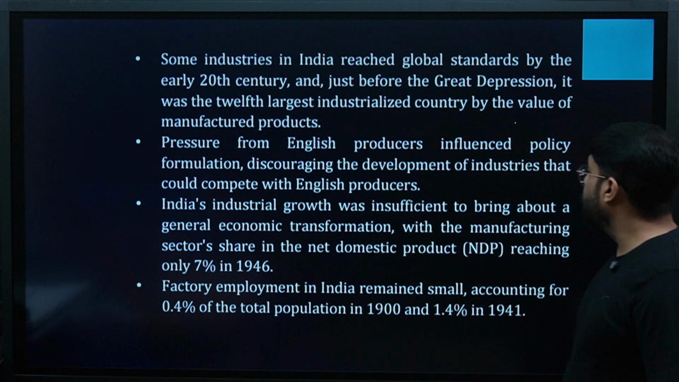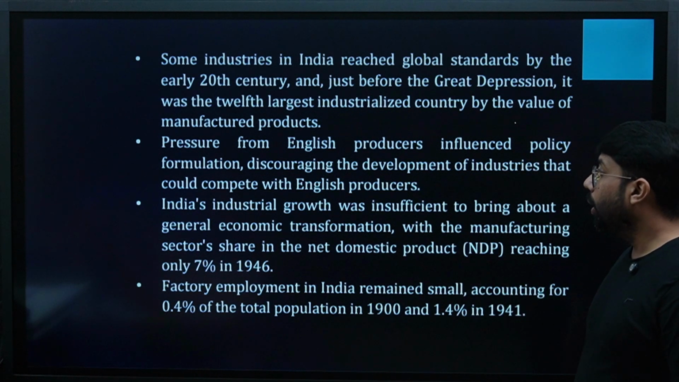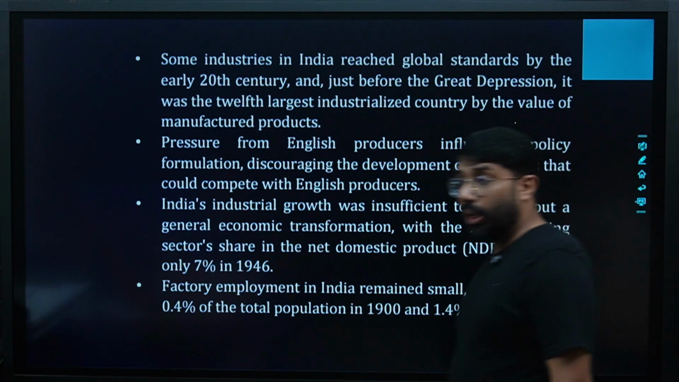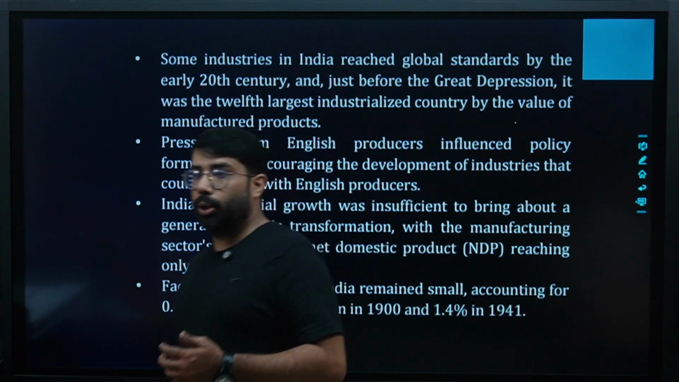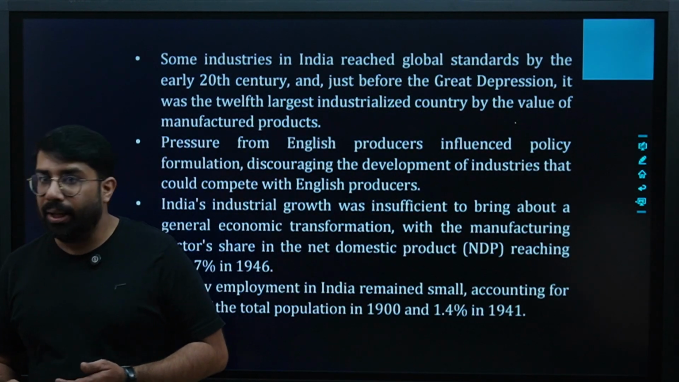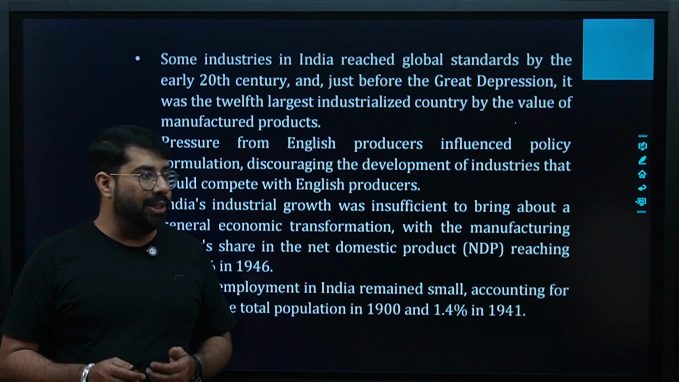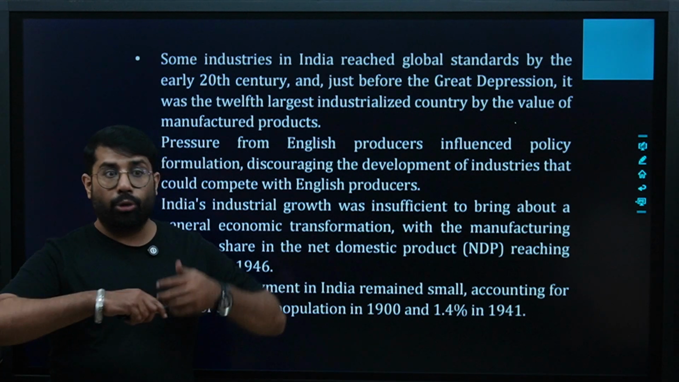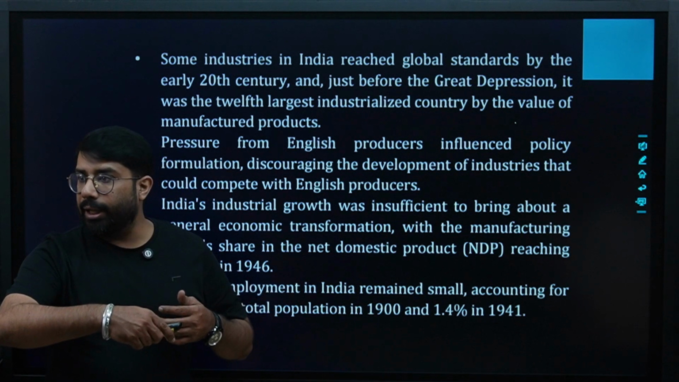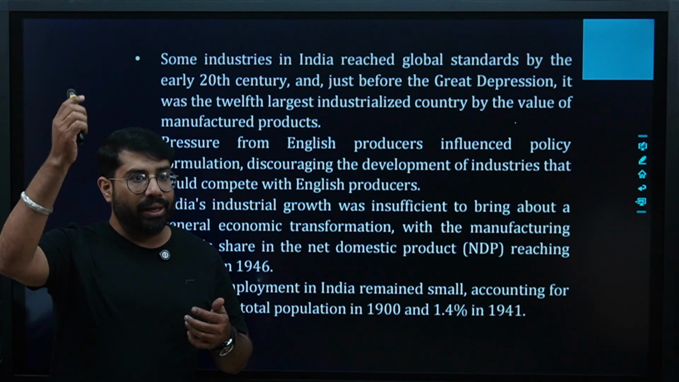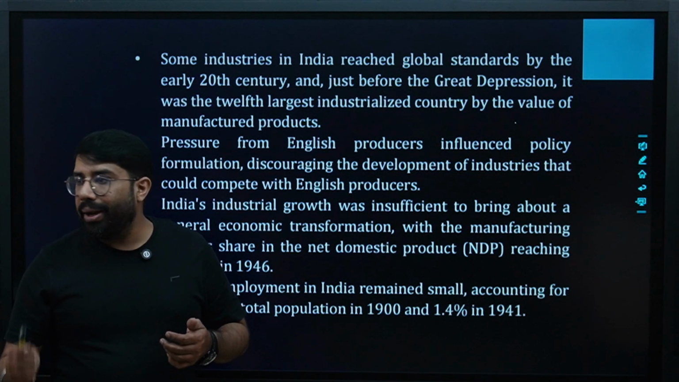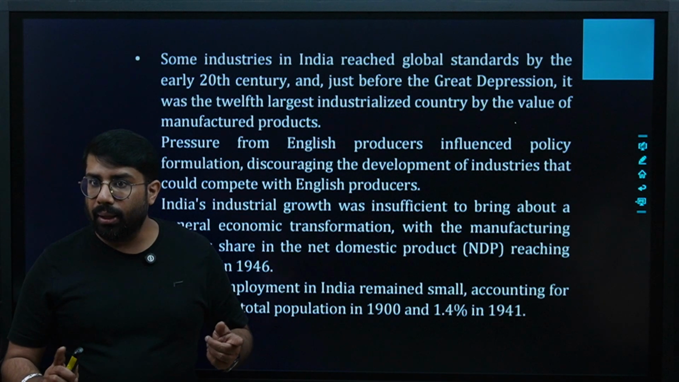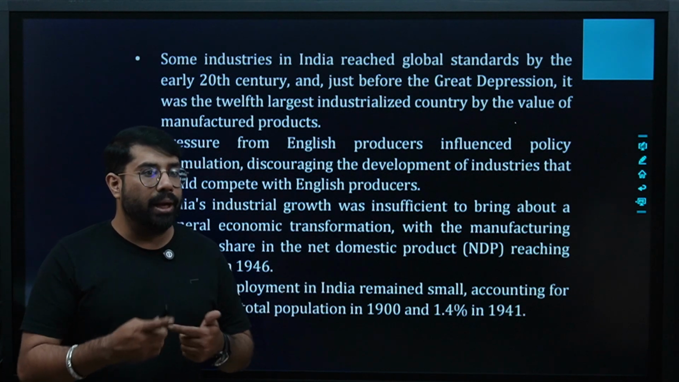Pressure from English producers influenced policy formulation, discouraging the development of industries that could compete with English producers. Since Indian-made goods were competing with English goods, they started changing the policies in a way that favored English-made products and decreased the production of Indian-made products. Are we clear? That is when the discrimination started.